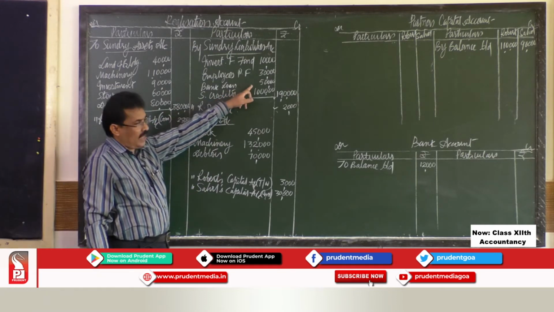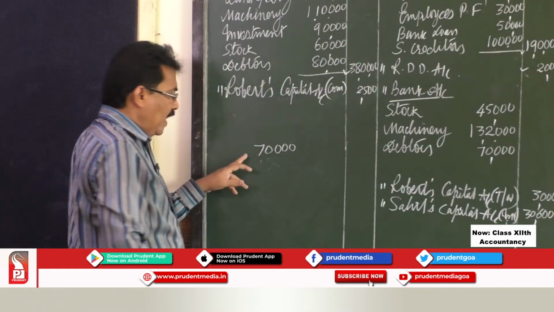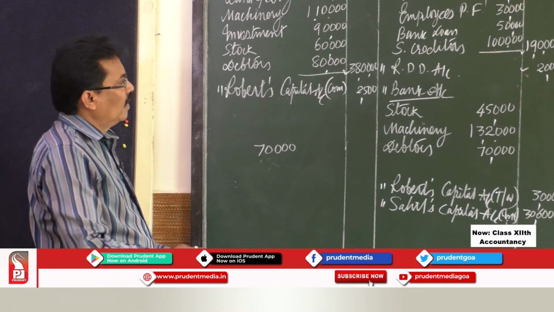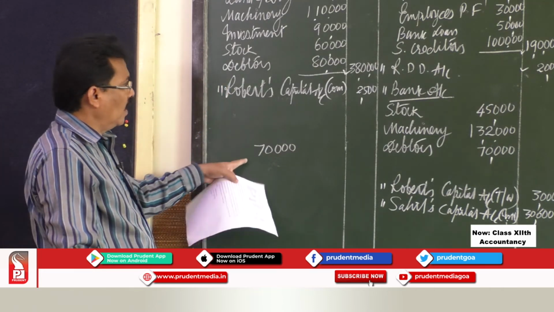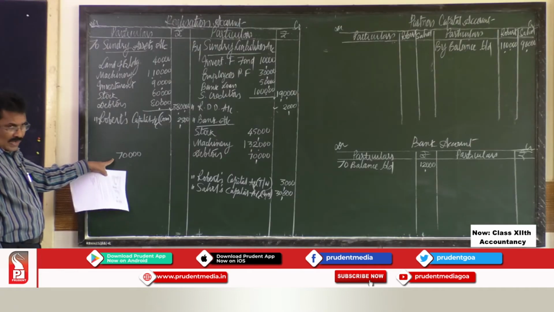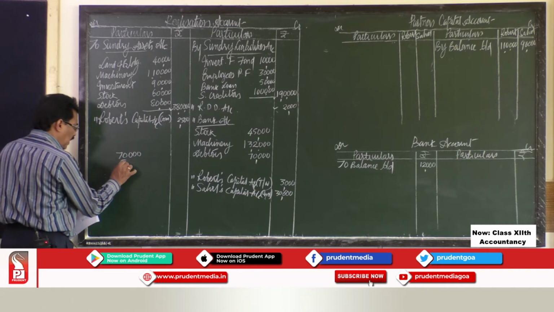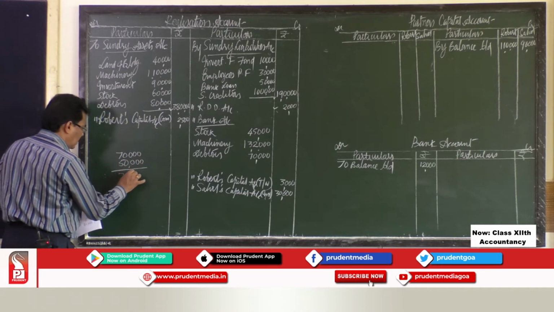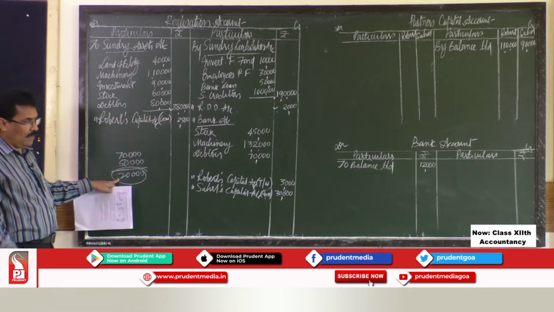We are supposed to pay 50,000 to the bank, but the bank took a building costing rupees 70,000. Now the revalued figure of the building is 70,000, but we are supposed to pay only a loan of rupees 50,000. The excess amount, that is 20,000, is paid by the bank.